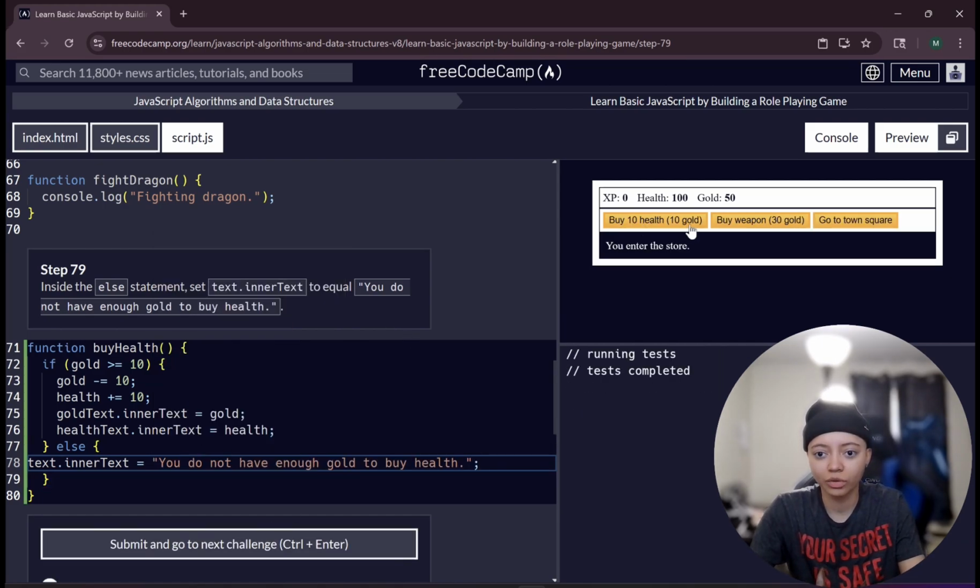So now let's go to the store. We're gonna buy all this health. Bam. You do not have enough gold to buy health. That is crazy. That's actually super sick.